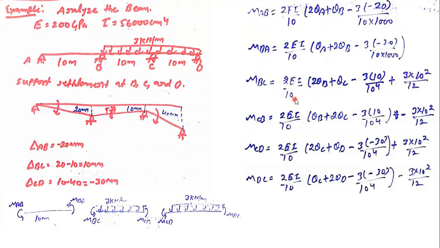So 2EI by 10, where 10 is the length of the segment, times 2 theta B plus theta C minus 3 delta by the length. Ultimately, the differential settlement given is 10 mm. So 3 into 10 divided by 10 to the power 4, which you need to convert into the same units as the differential settlement. Plus the fixed end moment that we already calculated, put the value here. Similar for CB, CD and DC.